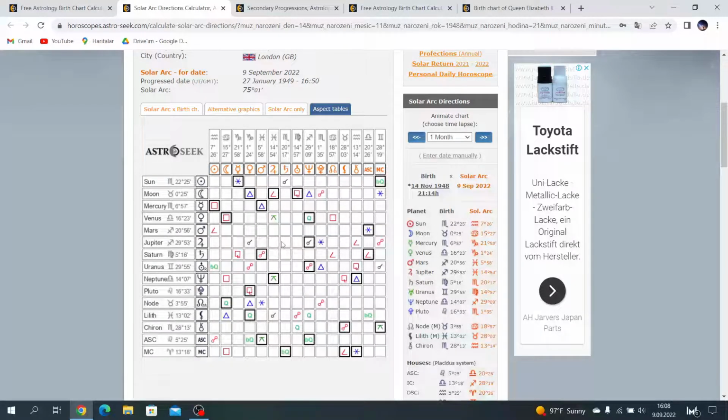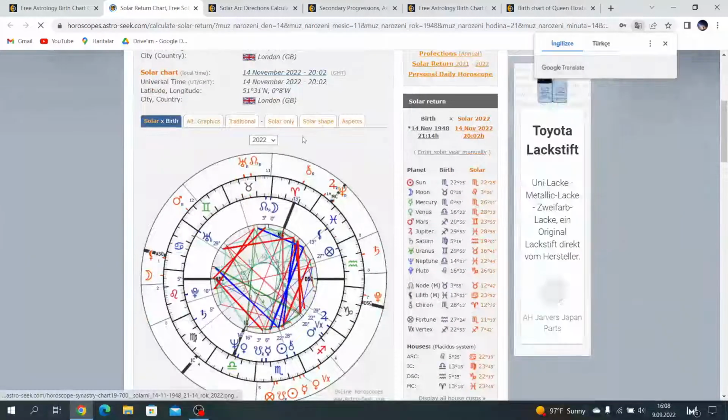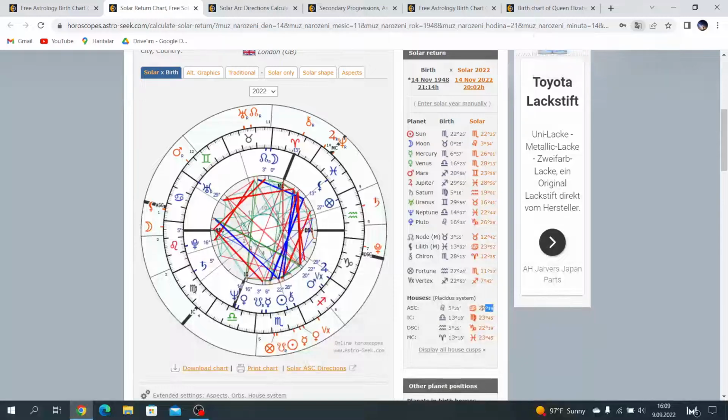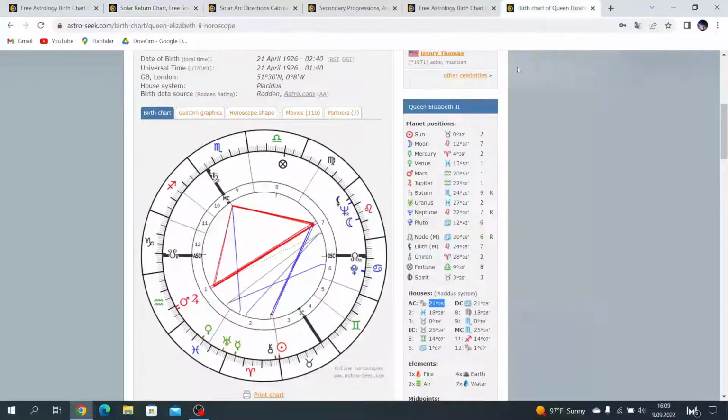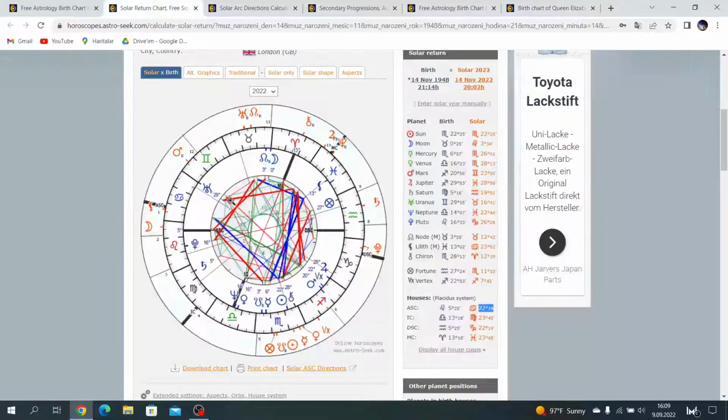So we have seen some indicators of the death of Queen Elizabeth. Let's continue with the solar return chart. In King Charles's solar return chart, the ascendant is in the 12th house, the house of loss, and in Cancer. The ascendant is 22 degrees Cancer. This is Queen Elizabeth's descendant. And also Cancer is about family, roots.